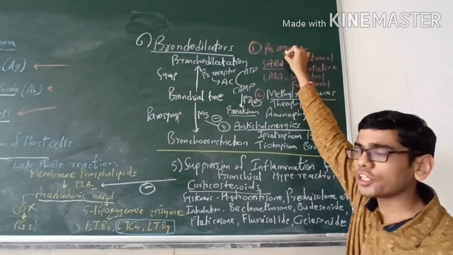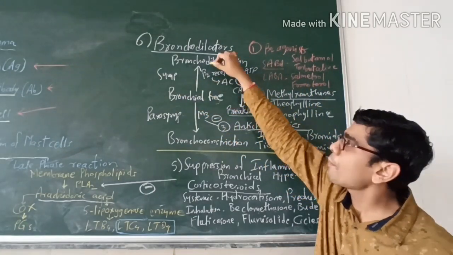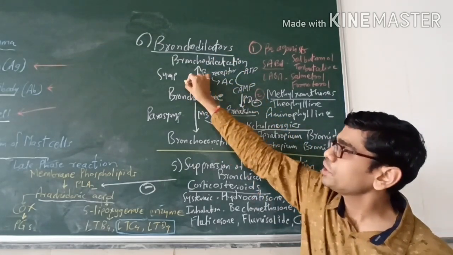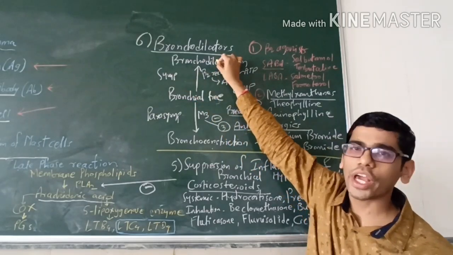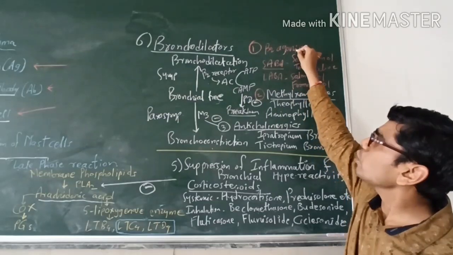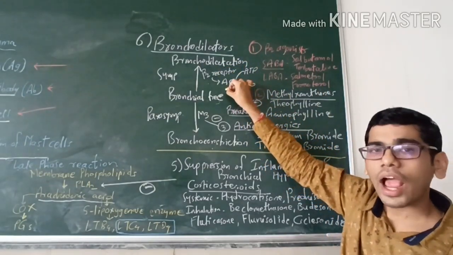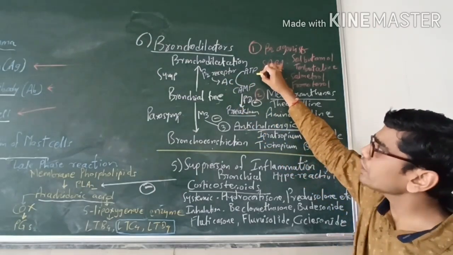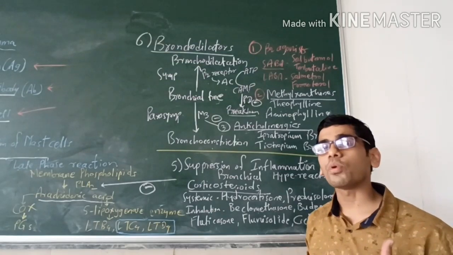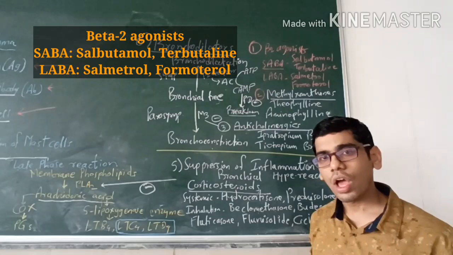So beta 2 agonists, so there is the beta 2 receptor. Now this is a bronchial tree. There can happen a bronchodilation or there can happen a bronchoconstriction. If the sympathetic system is predominant, then bronchodilation will happen, and this will happen through the beta 2 receptor. So beta 2 agonists stimulate the beta 2 receptor, which will stimulate the adenylyl cyclase enzyme that will convert ATP into cyclic AMP, and this cyclic AMP will produce the bronchodilation. That's why beta 2 agonists are given in the treatment of asthma.